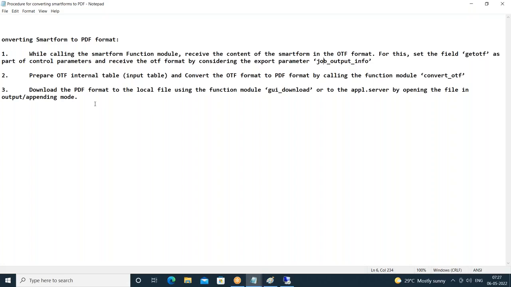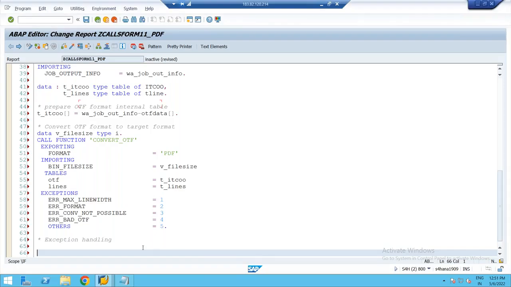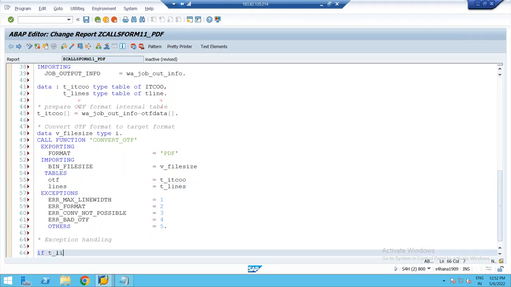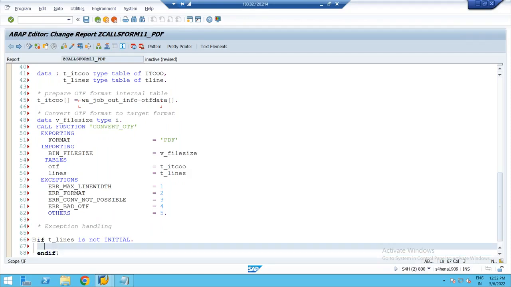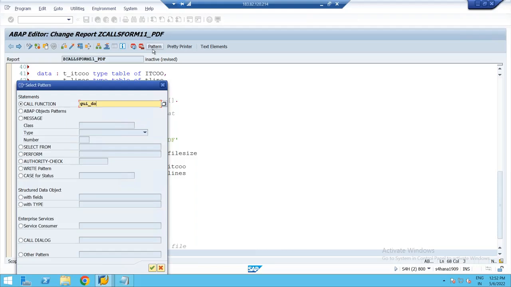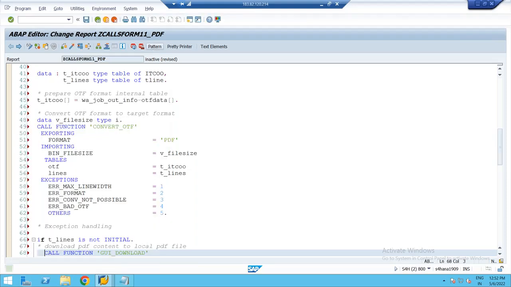Or we can download it to the application server. So what is that function module you have to use? GUI_DOWNLOAD. So the final step is, here I'll say if the internal table T_LINES is not initial, what you have to do now? Download PDF content to the local PDF file. So what is the function module I have to call? GUI_DOWNLOAD is the function module, right?